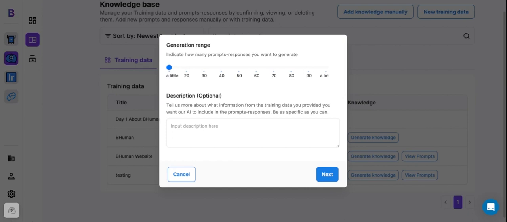Let's say I upload my resume and I tell it, just learn a little bit about it. Well, it's going to learn maybe 5, 6 points about it. Maybe where I went to school, what I'm doing right now, my full name, things like that. But if I put it over here to a lot on the other end of the spectrum, well, it's going to learn a lot about me. It's going to learn everything like where I went to school. It's going to learn how long I was in school.